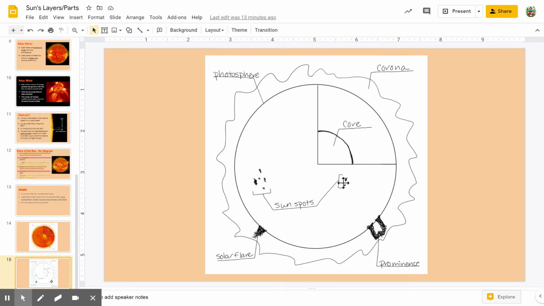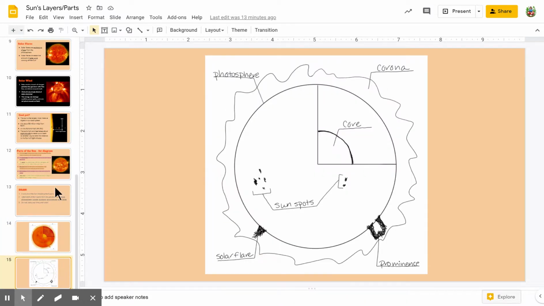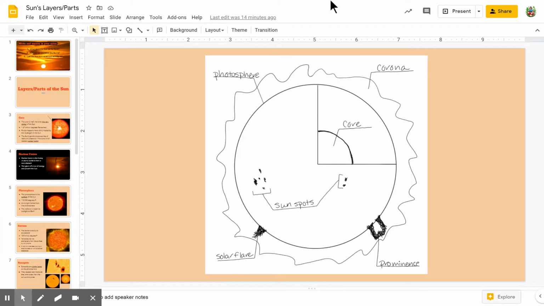And the sunspots are these dark spots that are on the surface of the sun. And then your solar flare is an explosion off of the surface of the sun. And the prominence is a ring or loop of hot gas that is spewing off of the surface of the sun. Okay, so this is just an easier way for us to visualize it. I know I had pictures on all the slides, but this is an easier way for us to understand exactly what we are looking at. Okay, all right, and that is your lesson on the sun.